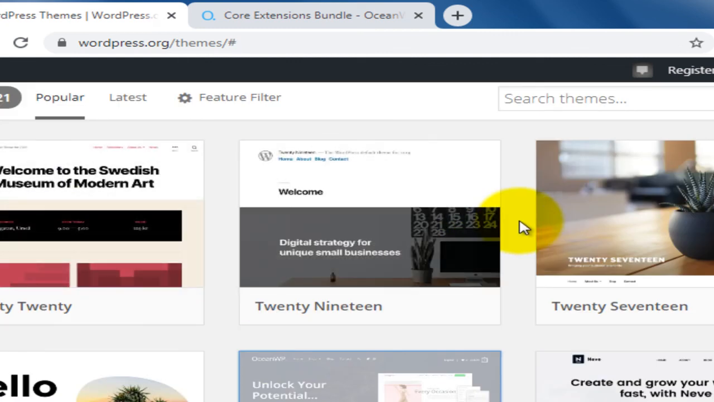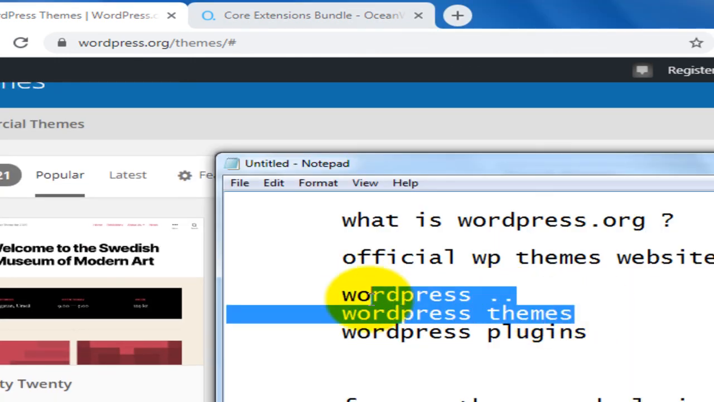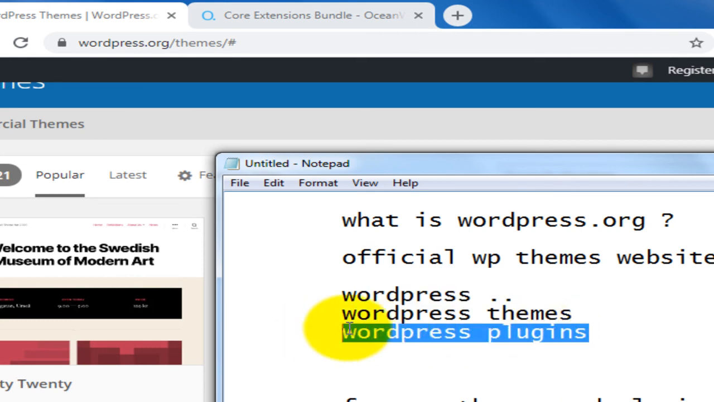So in this session you will learn everything about WordPress theme customization. Even you will learn about WordPress and WordPress theme options, and you will learn about WordPress plugins.